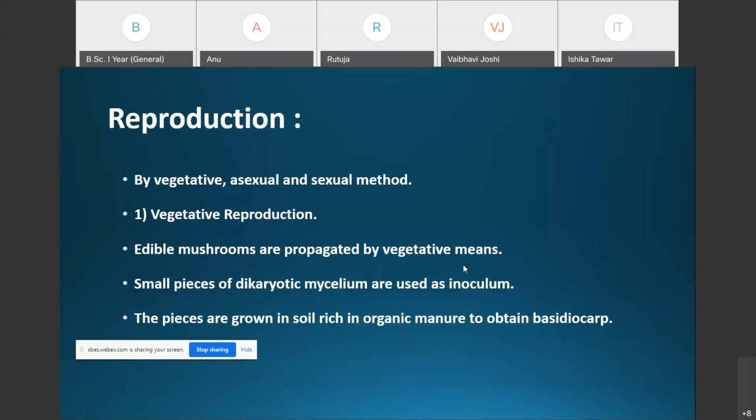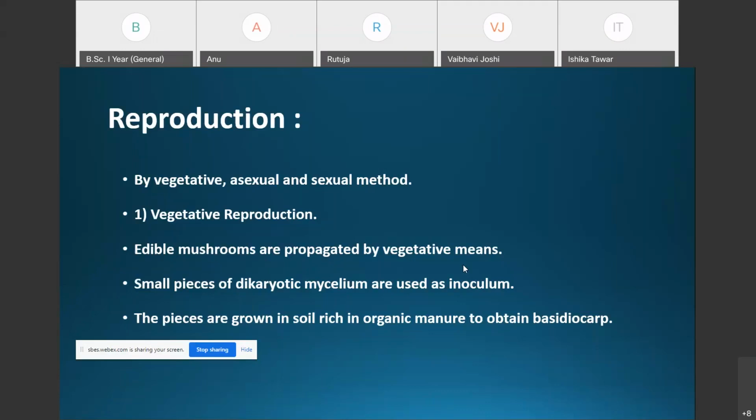First of all, vegetative reproduction in Agaricus. It takes place by fragmentation. These edible mushrooms, or Agaricus, are propagated by vegetative means. Small pieces of the dikaryotic secondary mycelium are used as the inoculum. If the small pieces or fragments of the secondary dikaryotic mycelium are grown in soil which is rich in organic manure, then it will develop the fruiting body which is referred to as the basidiocarp.